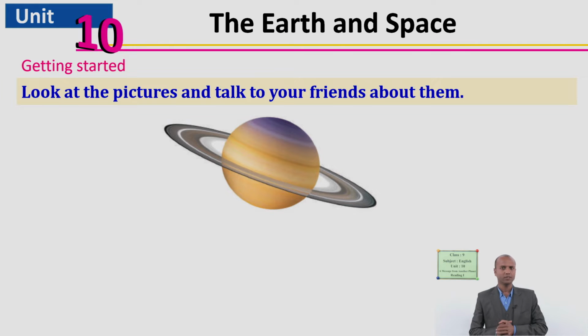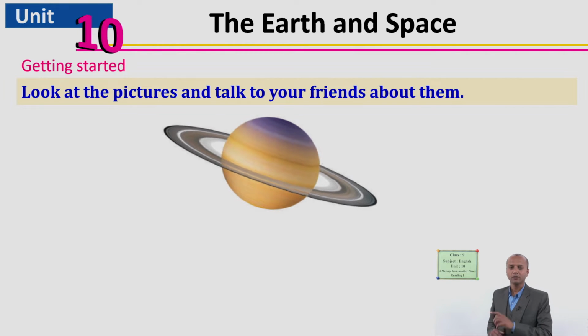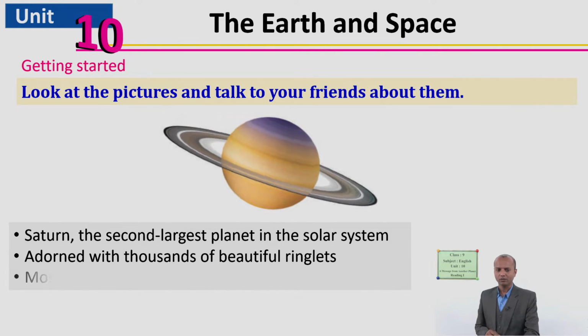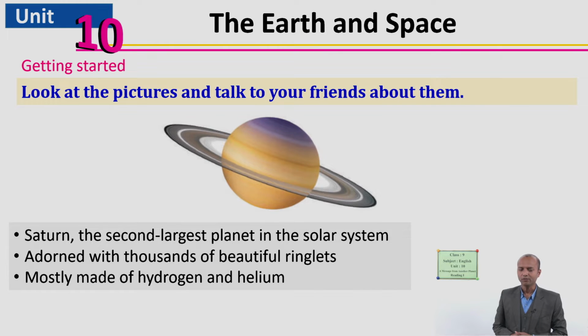What do you think? What is it? Very good. It is one of the planets. Can you name it? Yes, definitely. It is Saturn. And do you know something about it? Okay, that's fine. I have some information for you as well, in addition to your points. I have got 3 more pieces of information.